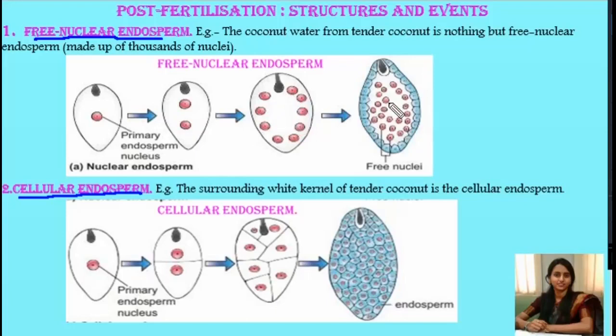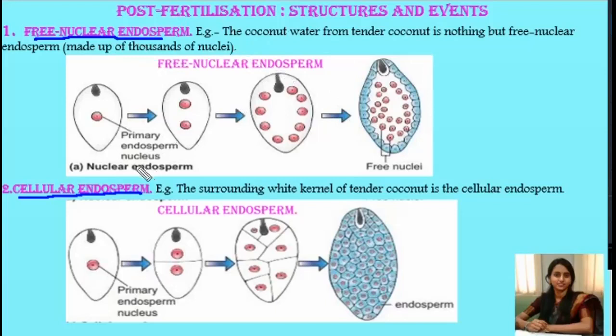This stage of endosperm development is known as free nuclear endosperm development. For example, you are familiar with the coconut water from the tender coconut. It is nothing but free nuclear endosperm, and it is made up of thousands of nuclei.